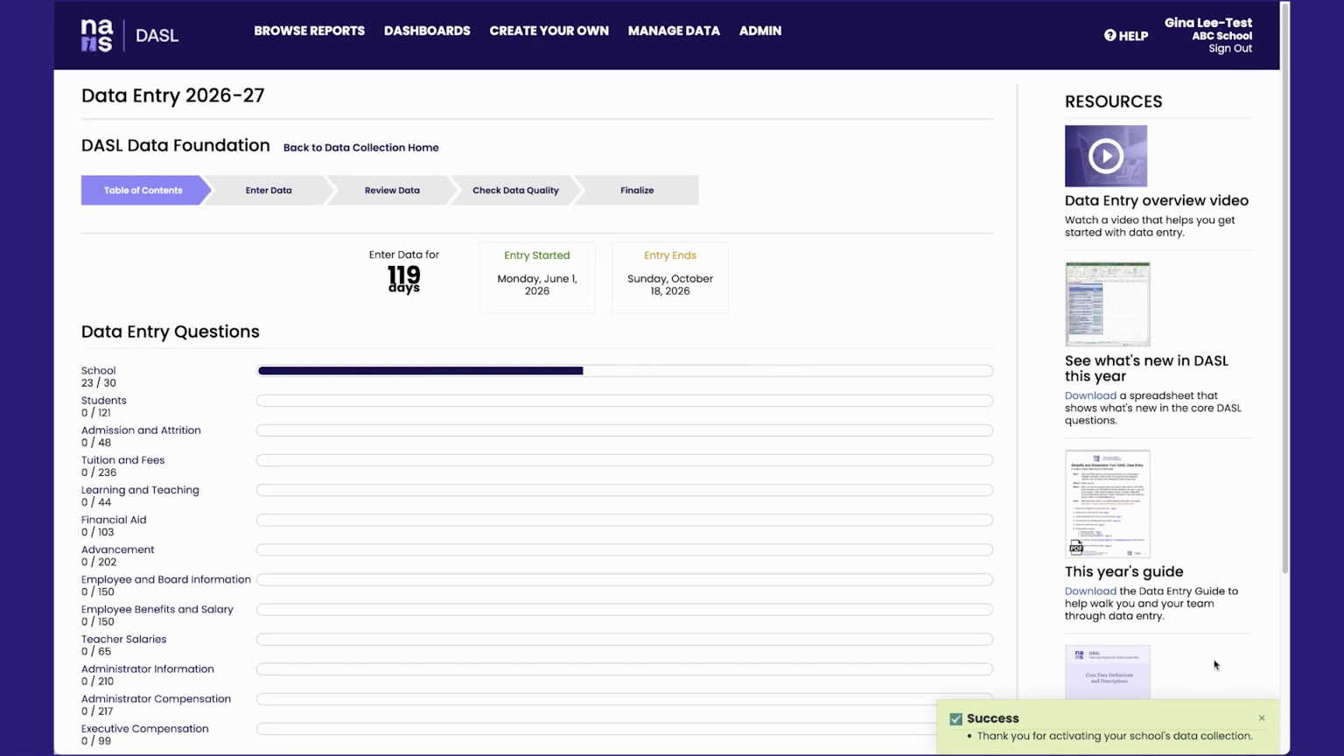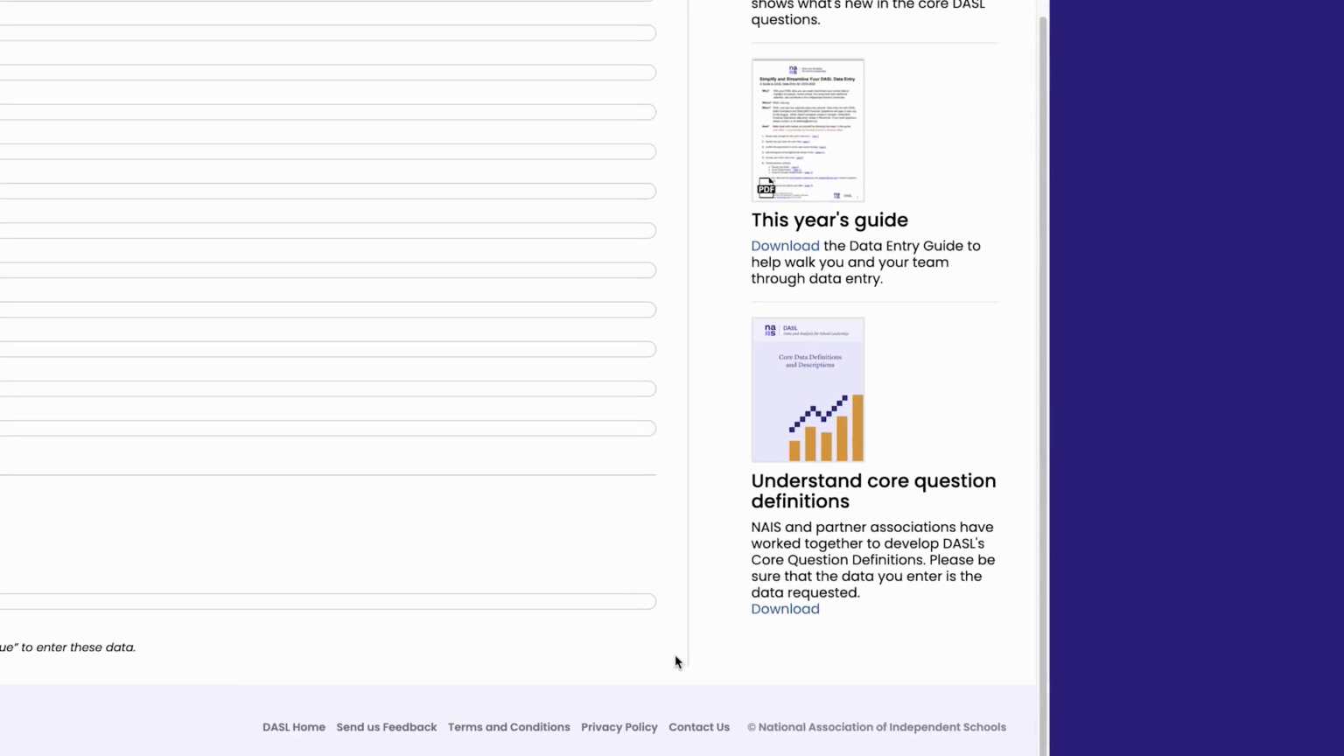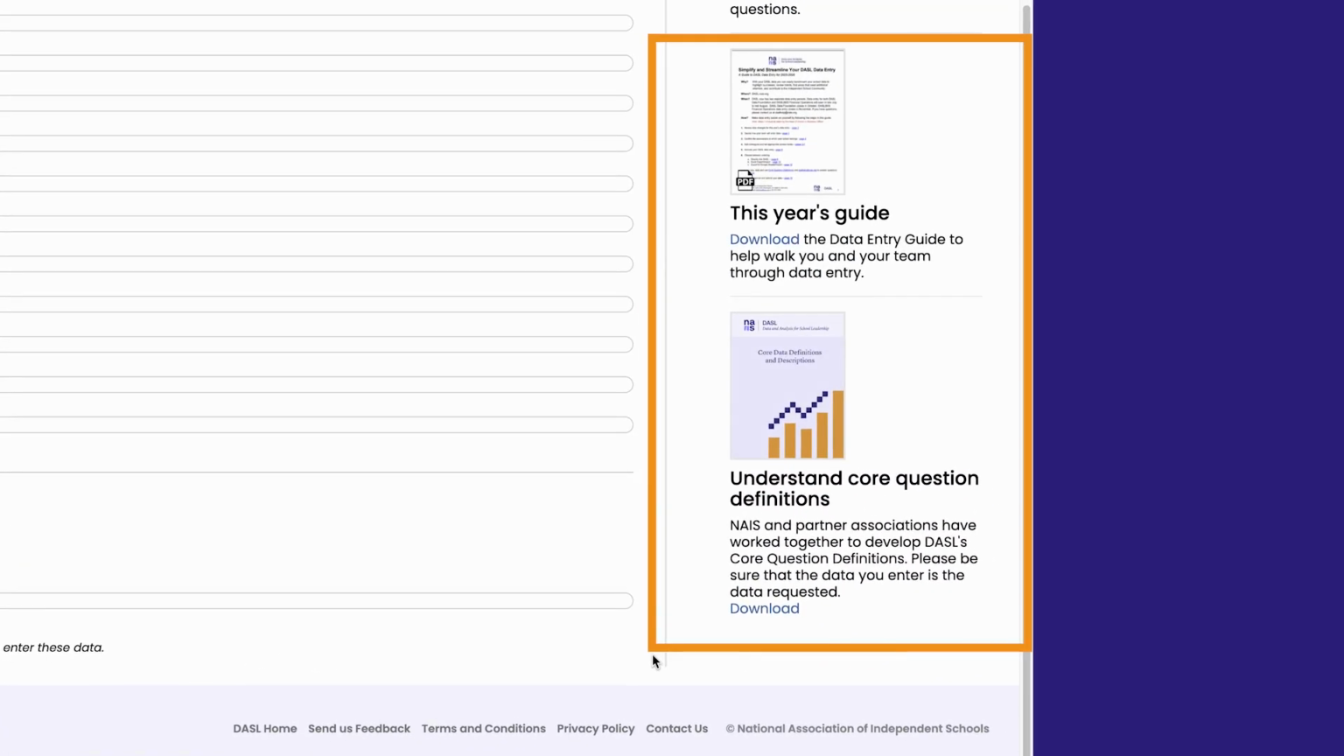Congratulations! Data entry is activated for your school, and you and your colleagues can begin entering data by logging into DASL. The progress bars on this page will indicate the percentage of questions applicable to your school in each category entered this year. You'll find the data entry guide and core data definitions documents linked here as well for easy reference. Your team can choose to enter data in DASL directly online or use a downloadable Excel template. We'll review how each approach works.